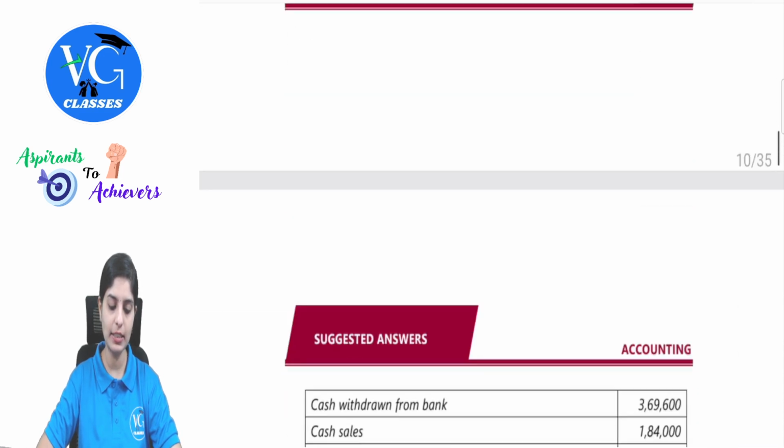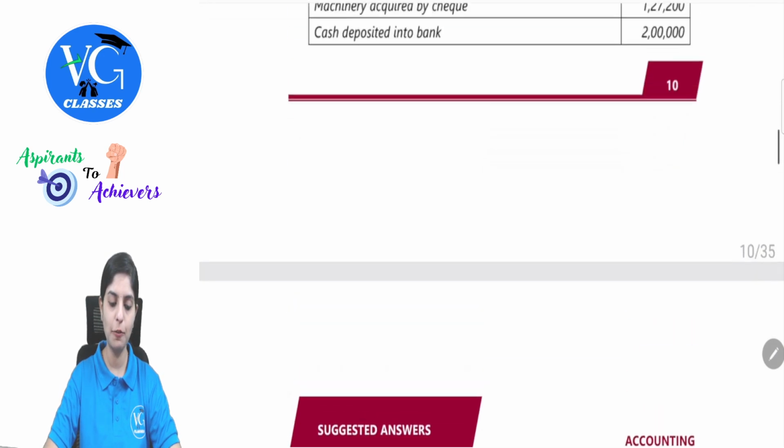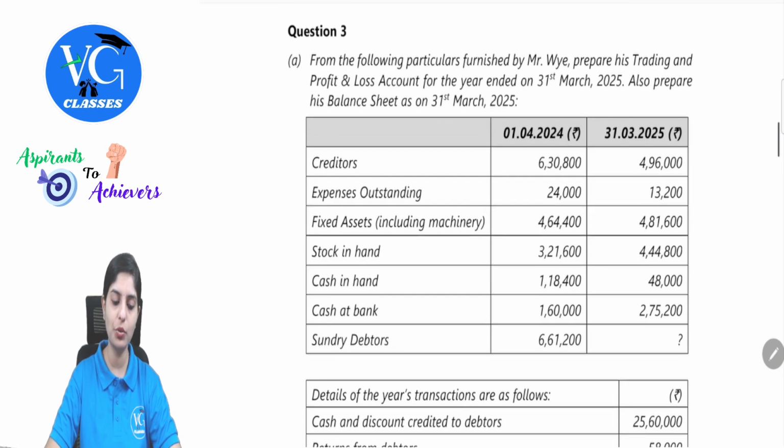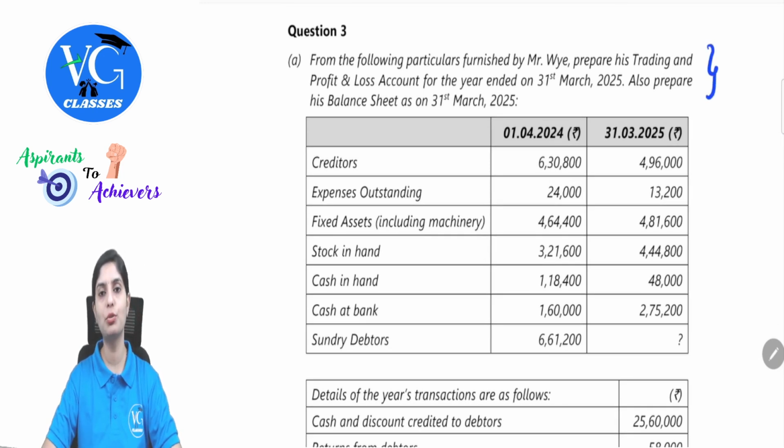So they are giving us the list of details, and there is also a note, no fixed asset has been sold during the year. See, first of all, in this question, as and when you read, prepare his trading account, P&L, most of the students will confuse this as a final accounts question also. But remember, there is also a chapter called single entry or accounts from incomplete records, which will again have a requirement for you to prepare either profit and loss, trading and balance sheet.